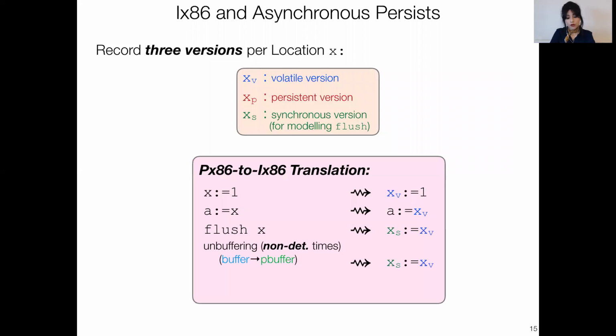To model the unbuffering from buffer to persistent buffer, we copy XV to XS. And to model the unbuffering from P buffer to memory, we copy XS, the intermediate version, to XP. Now, for technical reasons, this propagation, this unbuffering, has to be done for all locations at once, hence the overline notation. And intuitively, this is to make sure we capture all ordering constraints imposed by flush instructions.